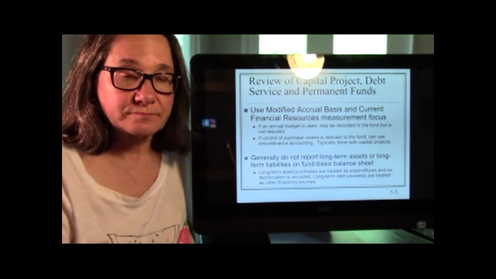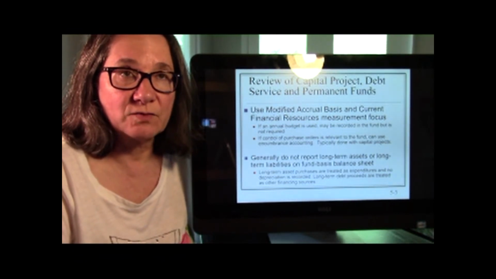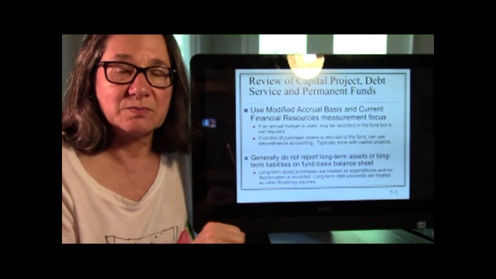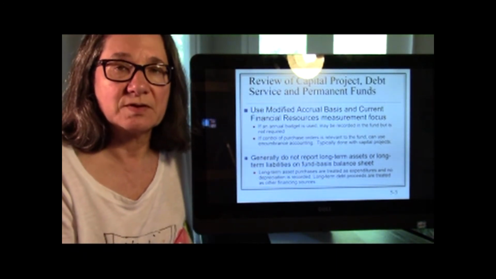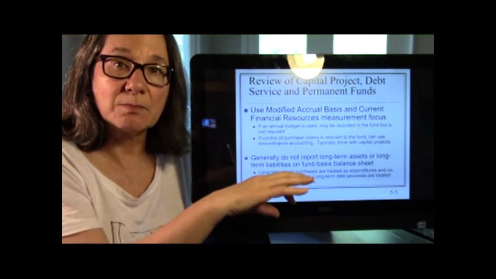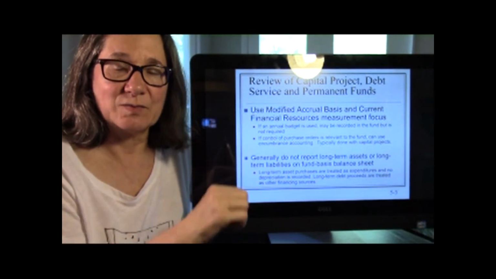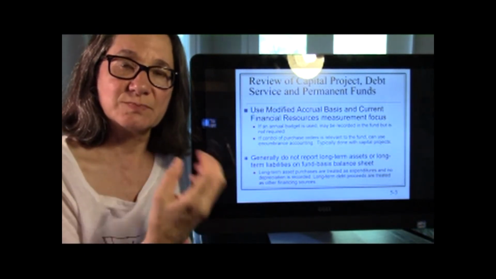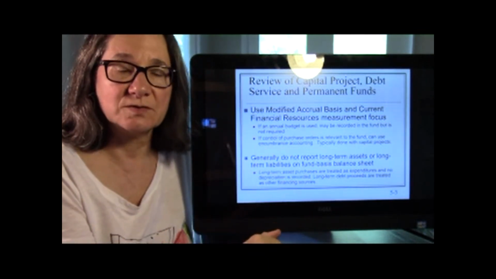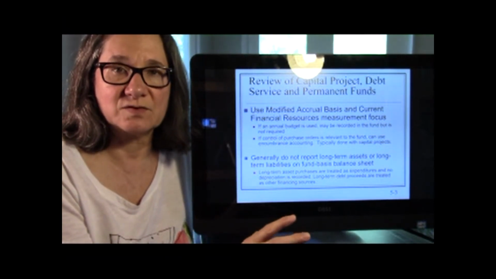Then, when the government we're doing the accounting for decides to commit some funds, right, we're going to buy some computers, somebody's going to take a trip, we're going to pay for school lunches, whatever they commit to, we encumber those funds. So we have the separate encumbrance account that we move to. And then when the actual expenditure is recognized, then we have our actual expenditure. So we kind of have the activities accounts. Those expenditures and revenues, those are activities accounts.